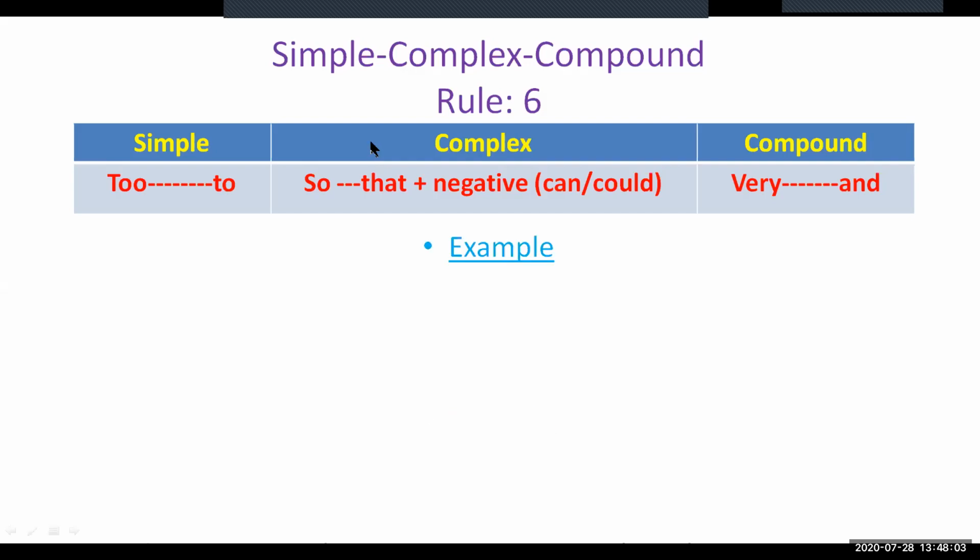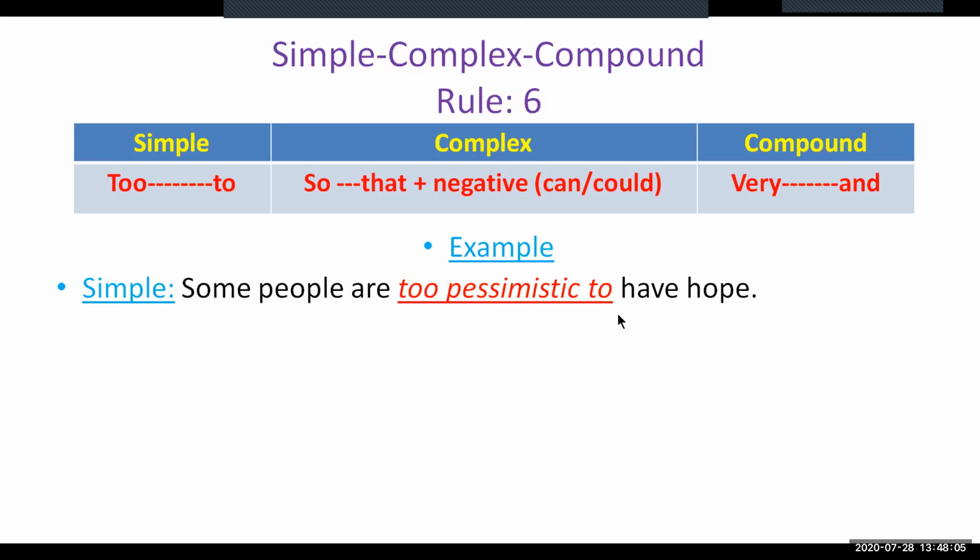The first one: "Some people are too pessimistic to have hope." This sentence is simple. As we go through it, we can see there is only one subject, "some people", and only one verb, "are". Some of you may think that "have" is another verb, but really it is not acting as a verb here.